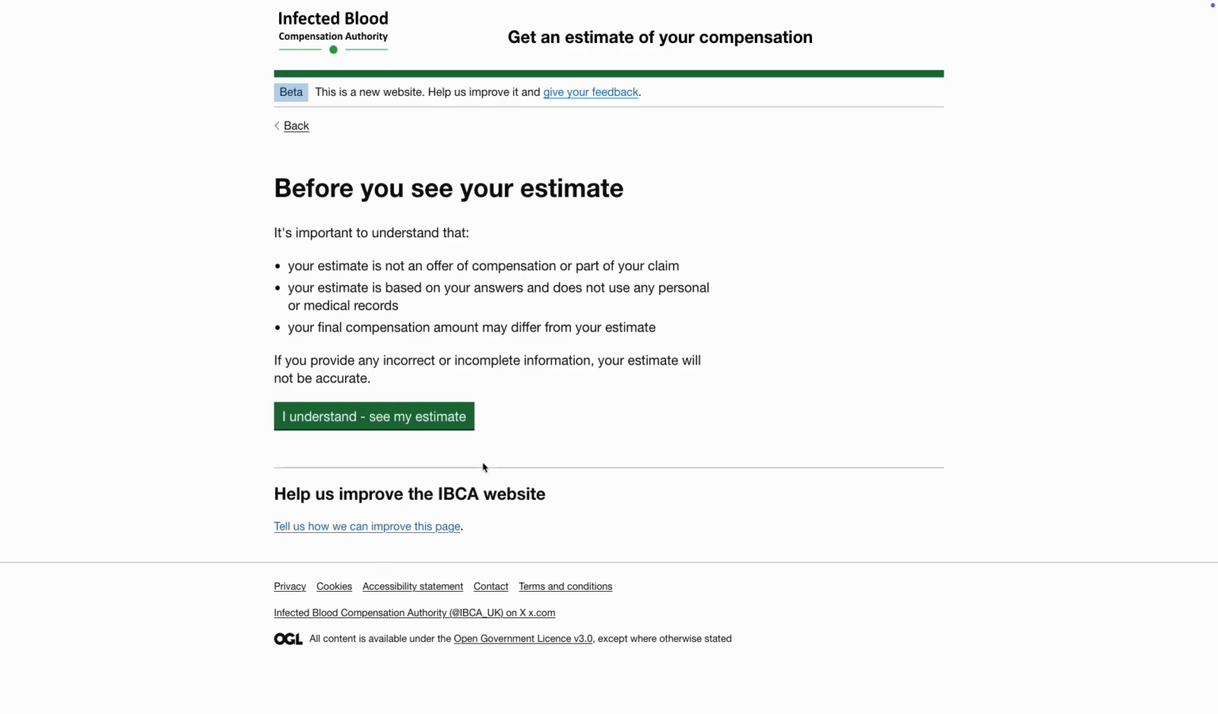Before the estimated figure is shown, you must read and click I understand, see my estimate. This confirms that you understand that the estimate is not an offer of compensation or part of a claim. The estimate is based on the answers given and does not use any personal or medical records. The final compensation amount from IBCA may differ from this.